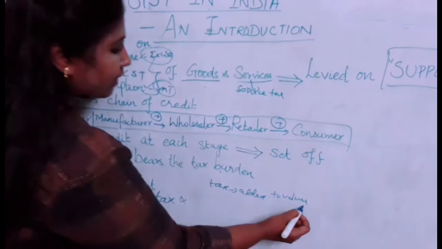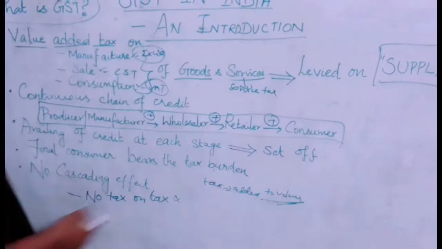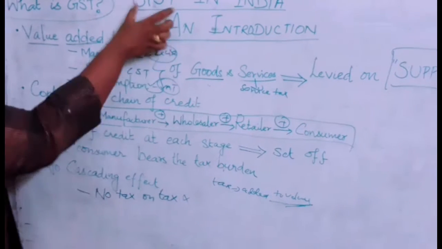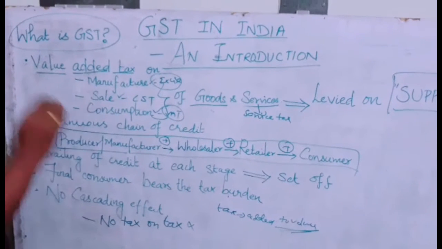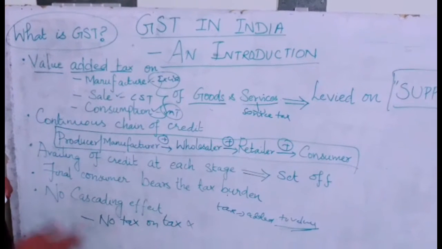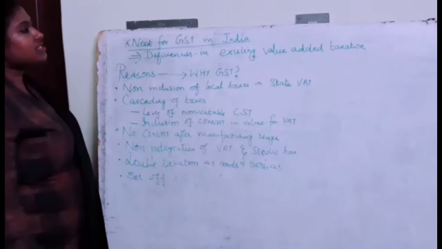On the final value, again a tax will be levied. So this is avoided in GST. It's not that a tax will be levied on the tax. Only at the final stage, the consumer will be paying. So now we'll discuss the need for GST in India.